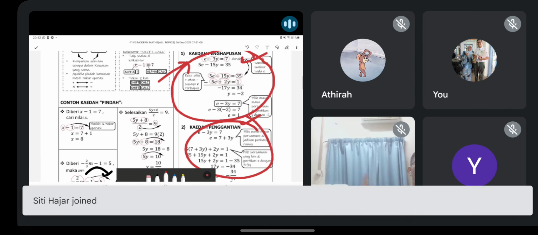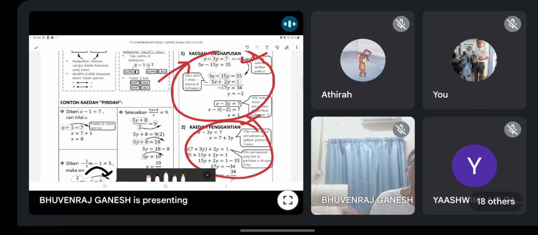I'm just thinking lah guys, if the question want to stick to you lah, they will say by using elimination method. Kadang-kadang soalan boleh tanya dengan menggunakan kaedah penghapusan. Then you have no choice. Kamu kena ikut saja. But usually lah, pray that your batch not so strict. They won't tell like that. Soalan akan open. You can choose any method you like. But if they want to strict, they will mention the method. And you must use that method. Kalau kamu guna kaedah lain, habis.